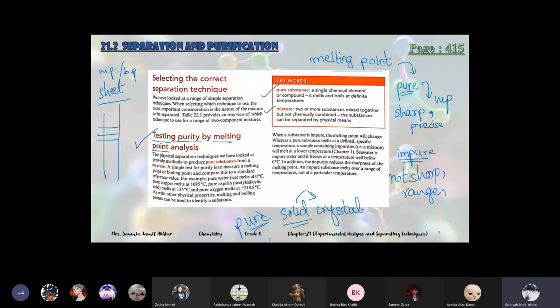In the sheet, all the values will be given for different salts. For NaCl, this is the melting point. For sodium chloride, magnesium bromide, for all the salts, the melting points are given on the sheet. So we will test it and compare the melting point with that sheet. If it matches the melting point on the sheet, then it means that it's a pure substance. Otherwise no, because if the impurity is